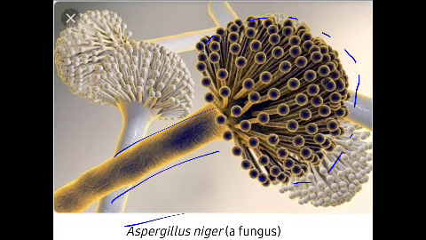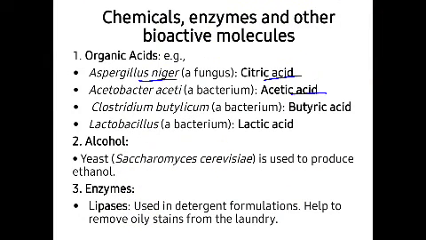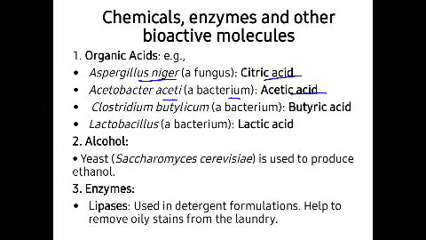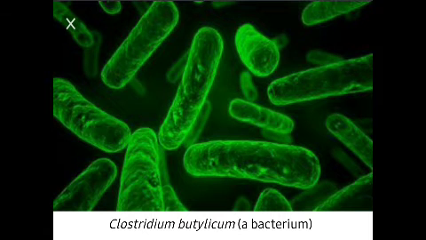Okay, and so next acid is the acetic acid, and this acetic acid is obtained from a bacterium called Acetobacter aceti. Okay, now this is the Acetobacter aceti. From this Acetobacter aceti, this acetic acid has been obtained. Okay, and butyric acid is obtained from a bacterium called Clostridium butylicum. Okay, and you can see that this is the Clostridium butylicum bacteria.